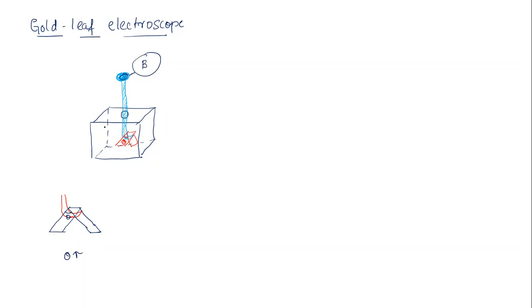If you rub more and more and keep it in contact, this theta will increase further. It spreads even further, indicating more and more charge. So this is the main purpose of using a gold leaf electroscope: to know whether the body is charged or not.